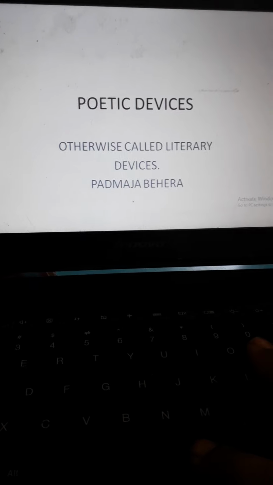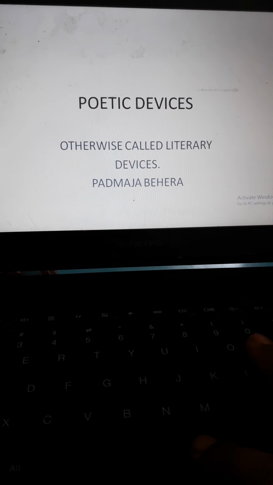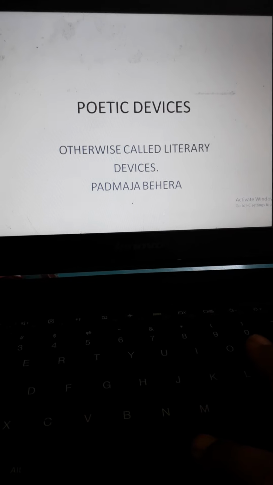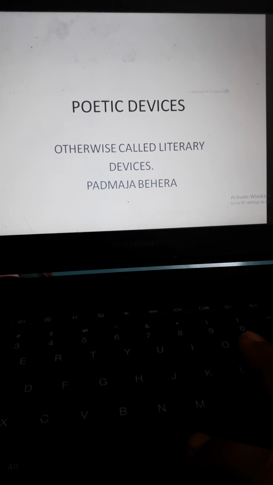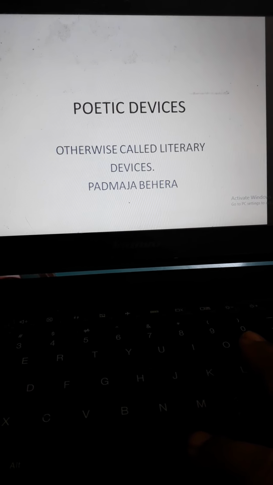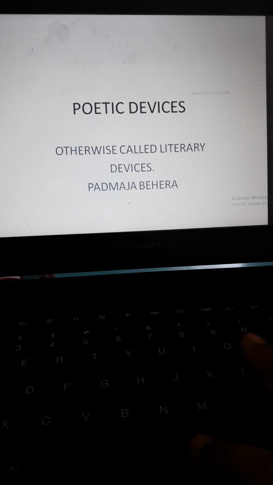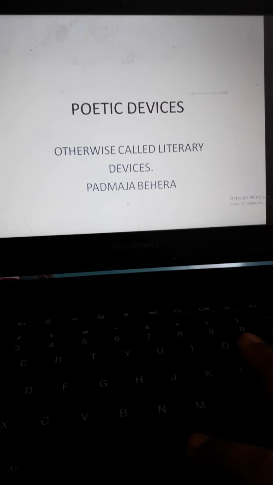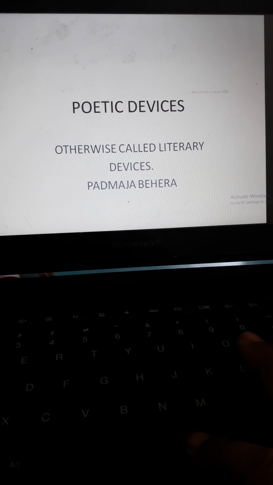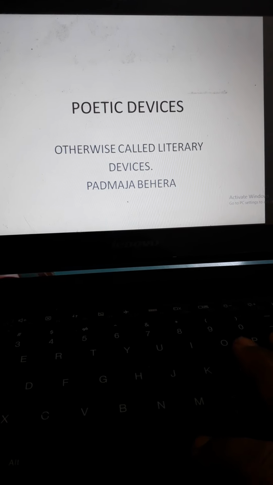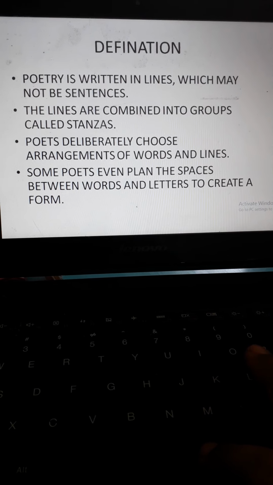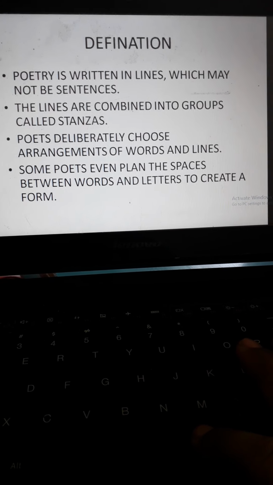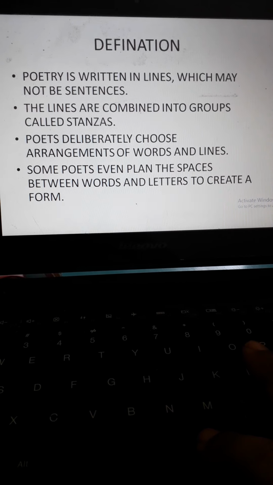It is otherwise called literary devices because we cannot just say that these devices which the poets or the writers use are only for poetry. They can be used in literature, and in any prose for that matter. Now, let's understand what is a poetic device or a literary device.